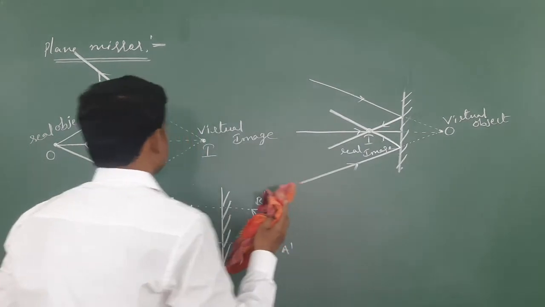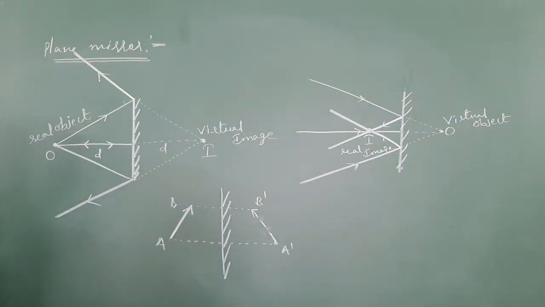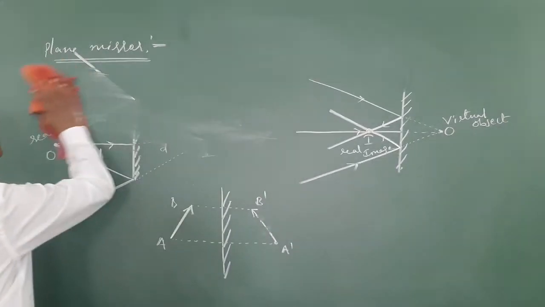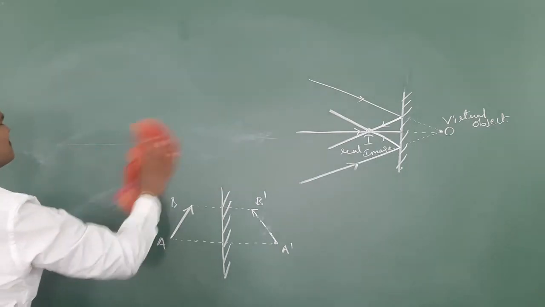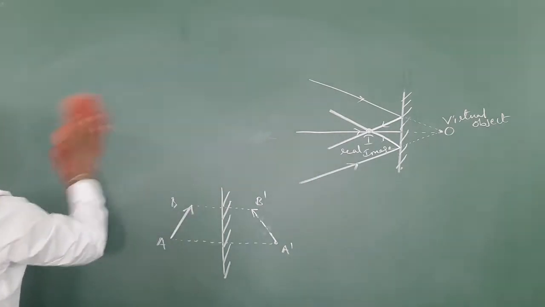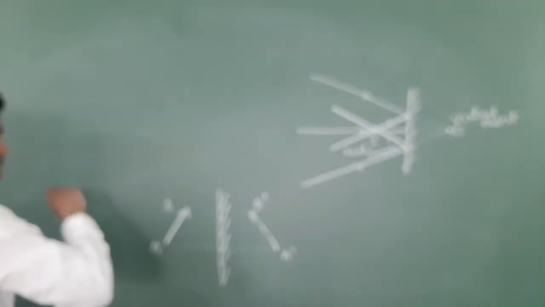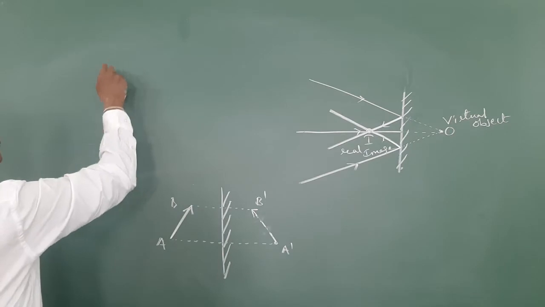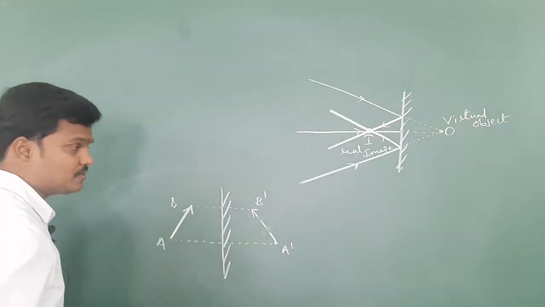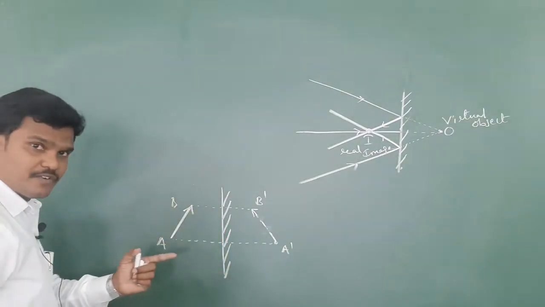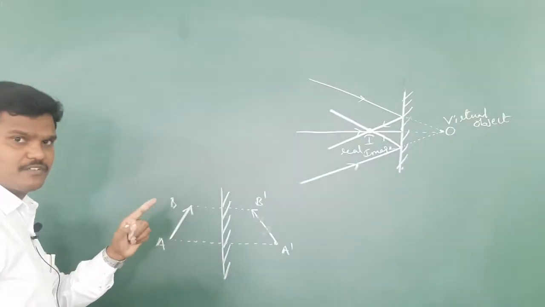Now let me rub these two things and write this one, this is also a very basic thing. Generally, if you stand in front of a mirror, no doubt left becomes right and right becomes left, some reversal.